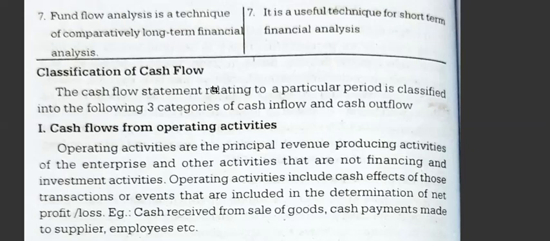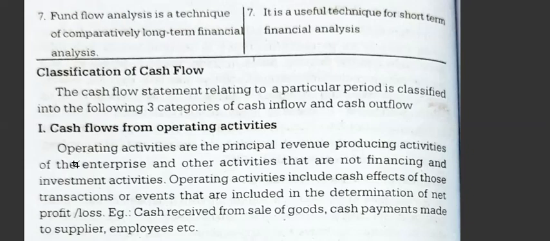Now next is classification of cash flow. There are three classifications of cash flow, as I have already explained. They are cash flow from operating activities, cash flow from investing activities, and cash flow from financing activities. Let us see one by one what each means and what it includes.